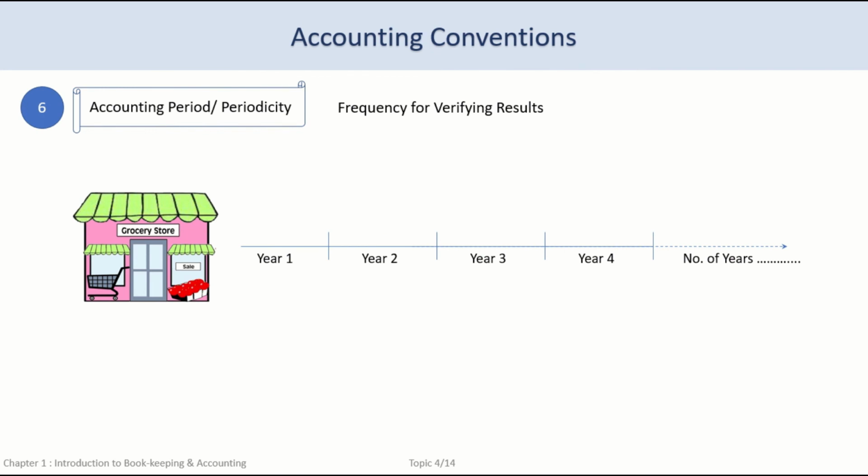That common yardstick of time in which we measure the business performance is known as an accounting period. Accounting period is usually a 1 year period and is generally known as a financial year. The financial year may differ from a calendar year. In some countries, the financial year is the same as a calendar year, while in others, it may start in April and end in March, or start in July and end in June.